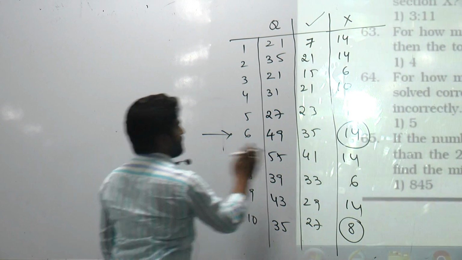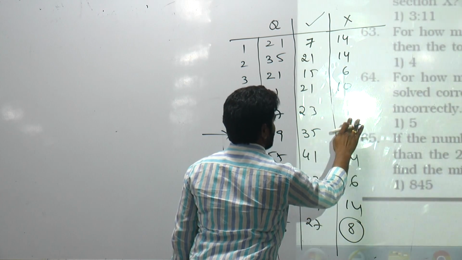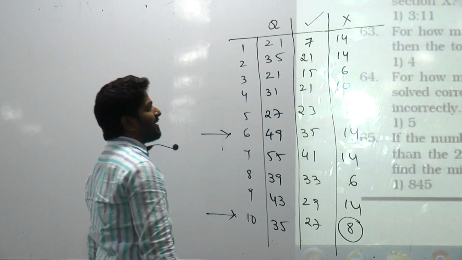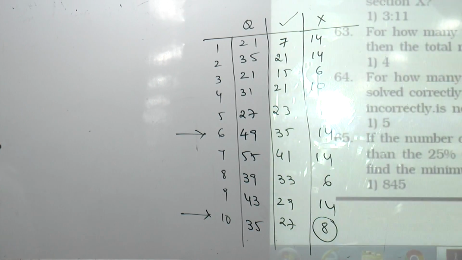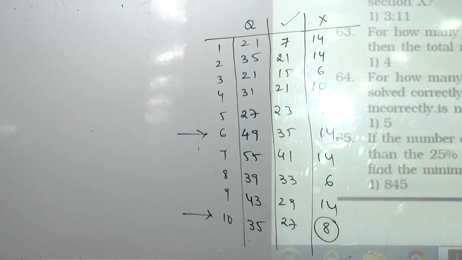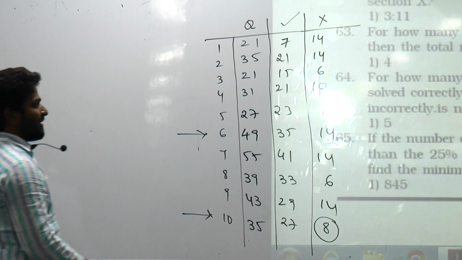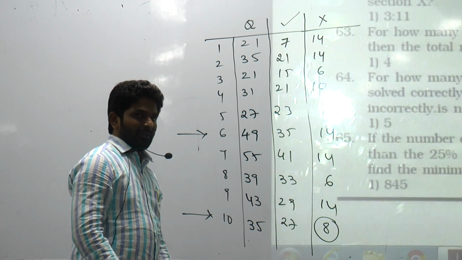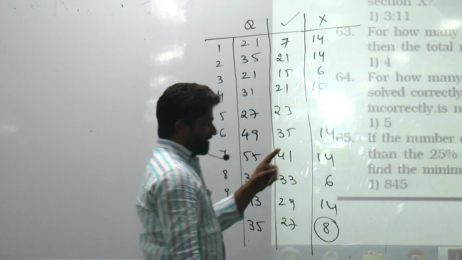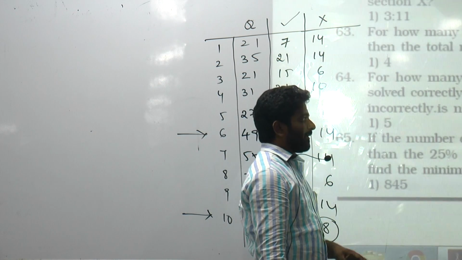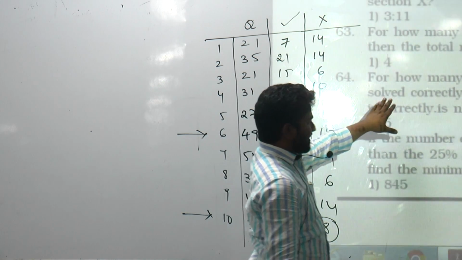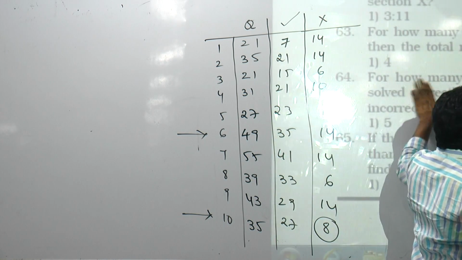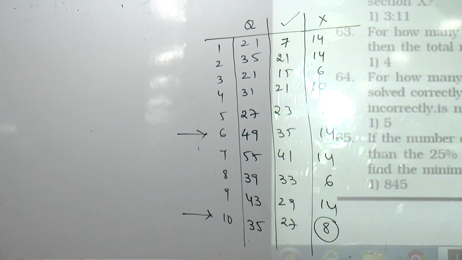Next, 64. For how many sections is the absolute difference between the number of questions solved correctly and the aggregate number of questions left unattempted or solved incorrectly not greater than that of section 10? Wait. Listen carefully. Section 10. What is it that you are asked to calculate? For how many sections? Absolute difference.